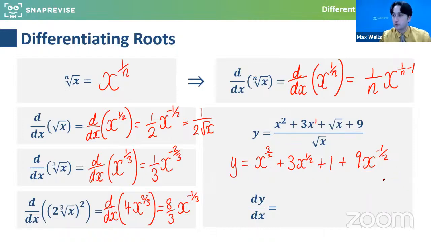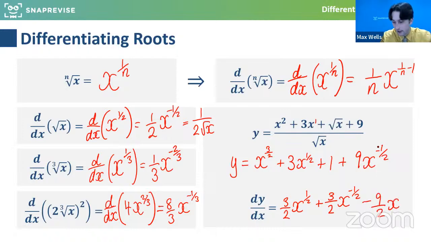So if we were to now differentiate this, times by the power, drop the power by 1, keep going through that process in our head, we're going to get 3 over 2x to the half. What's this going to become? 3 over 2 x to the minus half. The 1's going to disappear. Minus 9 over 2. And this is where we've got to be careful. Minus half minus 1 is like minus 1.5. So the minus 3 over 2.